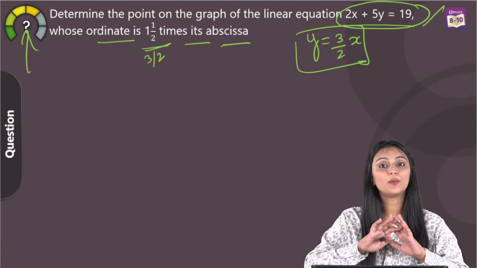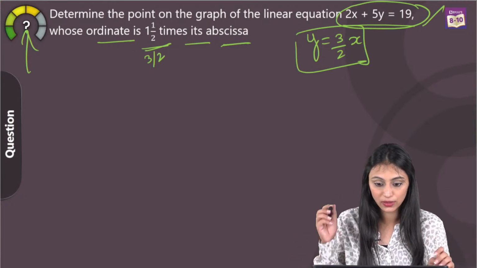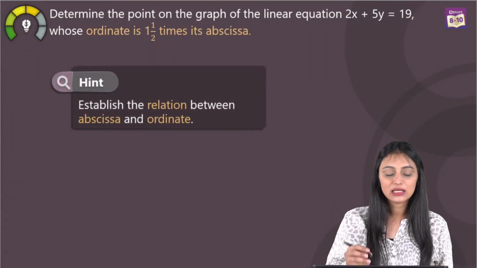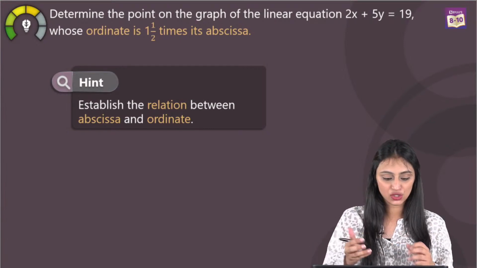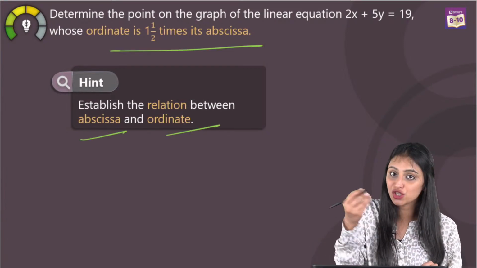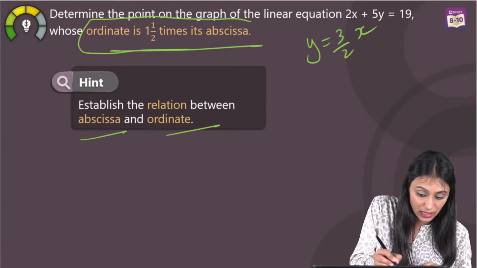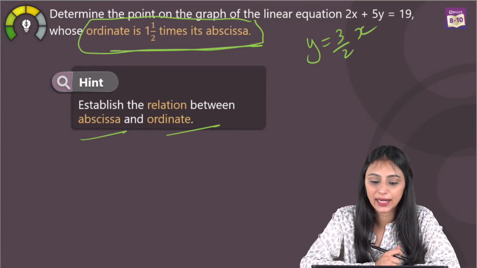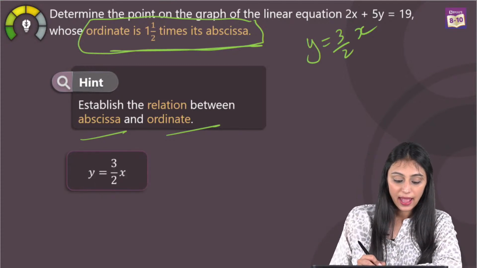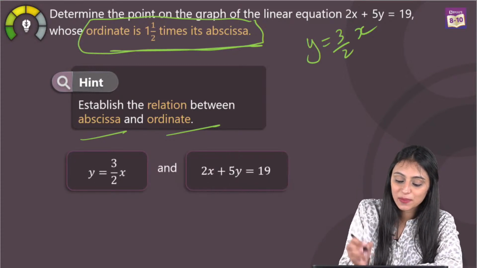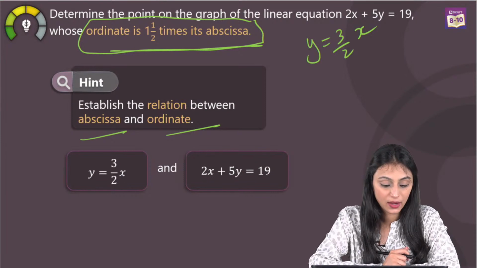See, I'm not going to plot this on a graph and then check it out, right? What we will do here is simply try to find a relation between the abscissa and the ordinate that I just showed you, which is y equals 3 by 2x according to this. This is the main keyword over here, right? And we are already given that 2x plus 5y is equal to 19, okay?